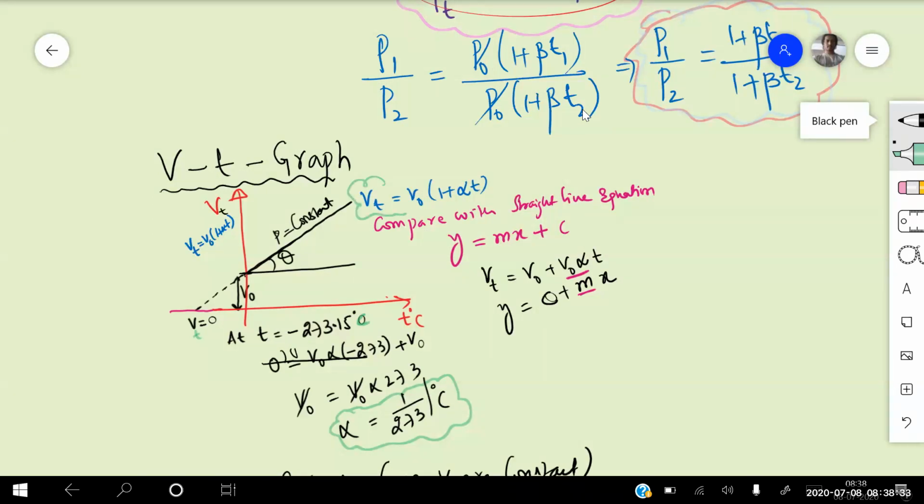In the volume versus T graph, this is the equation we are taking: volume at T degree centigrade equals V naught into 1 plus alpha T. Comparing with the straight line equation y equals mx plus c, V_T equals V naught plus V naught alpha T, where y equals a constant c plus m times x. On the y-axis we take volume at T degree centigrade, and on the x-axis the temperature. The constant c equals V naught. So we get a straight line, not passing through the origin, making an angle theta. This theta is known as the slope.